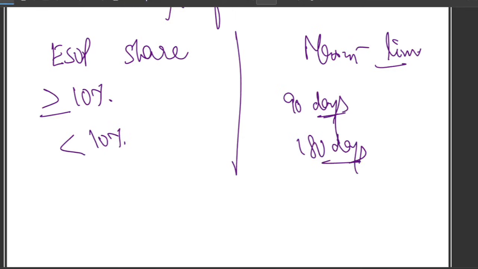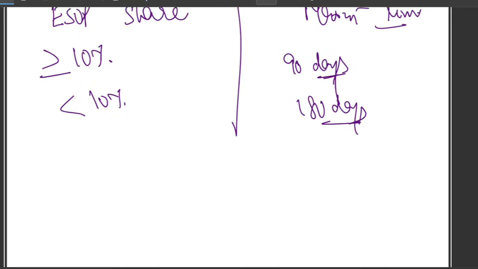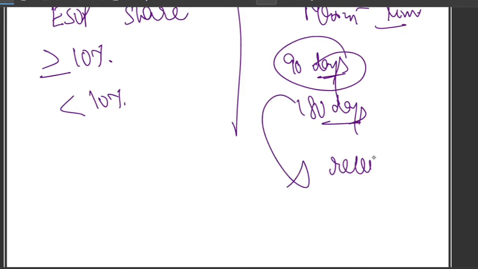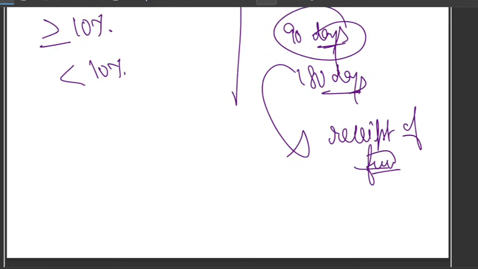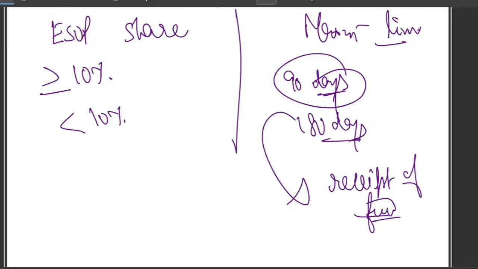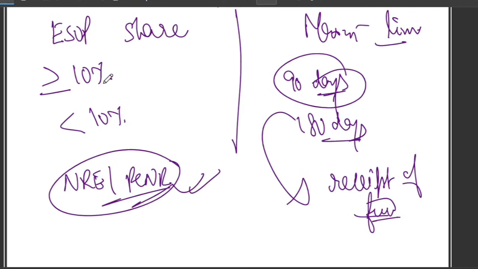These timelines apply after the receipt of funds, counted from the day the fund is received. If the employee reinvests abroad in a permitted asset within the same period, repatriation is not required, because whatever amount he got, he is reinvesting. And you can credit the fund to an NRE account or FCNR account, even without converting to INR.